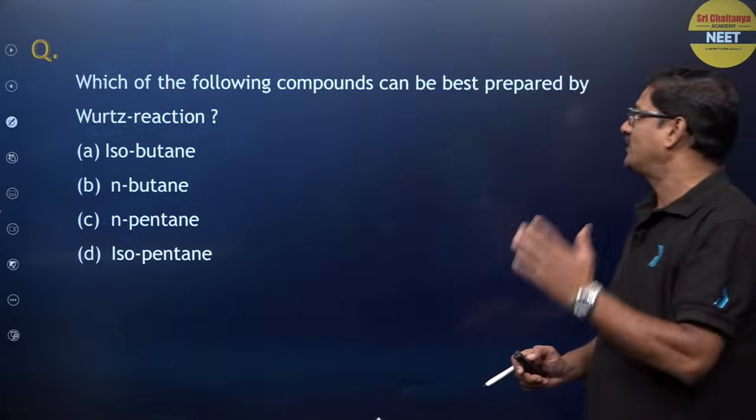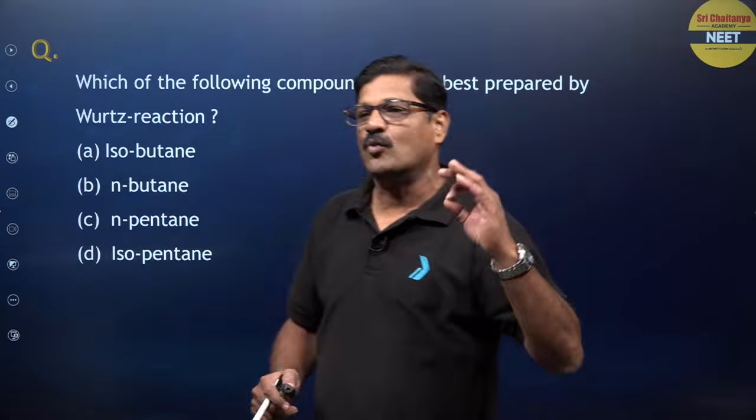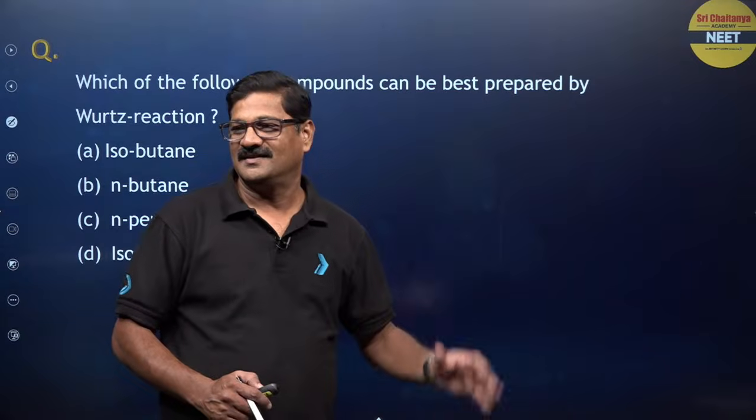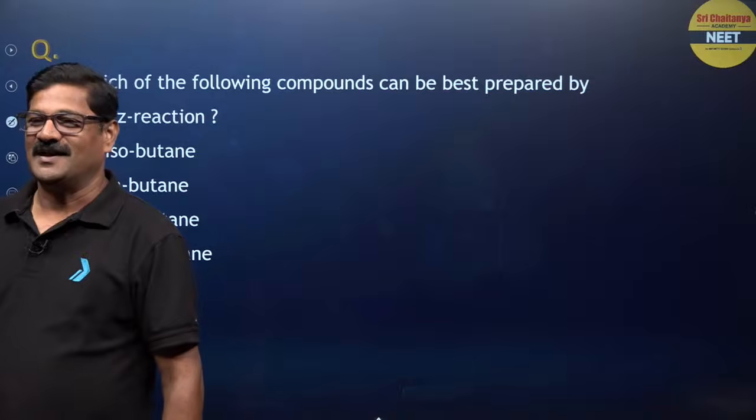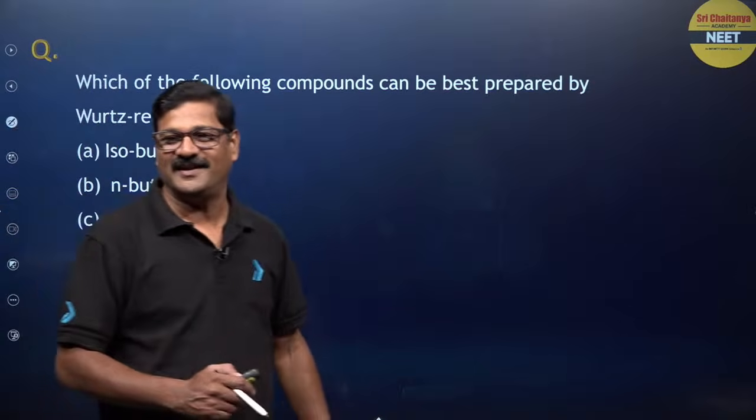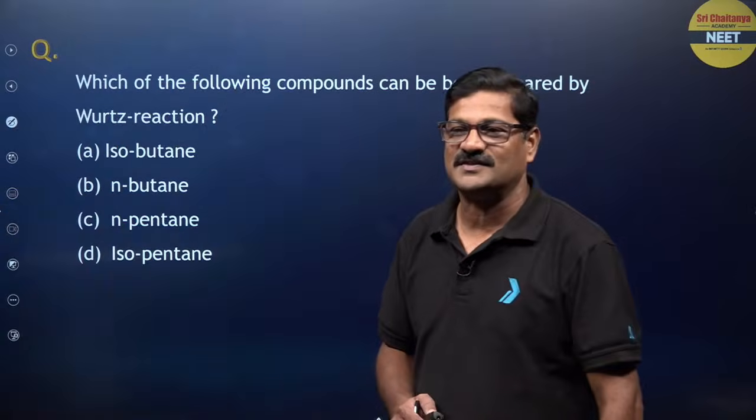Which of the following compounds can best be produced by Wurtz reaction? I am very happy to see the answers that are given by you.